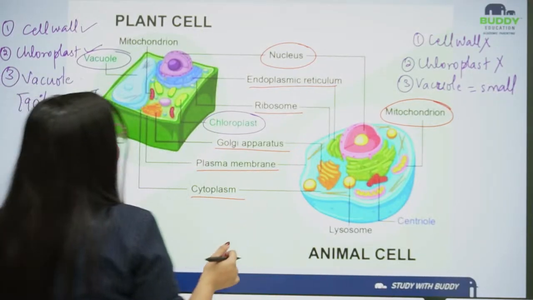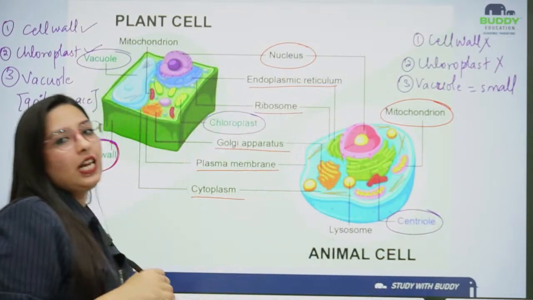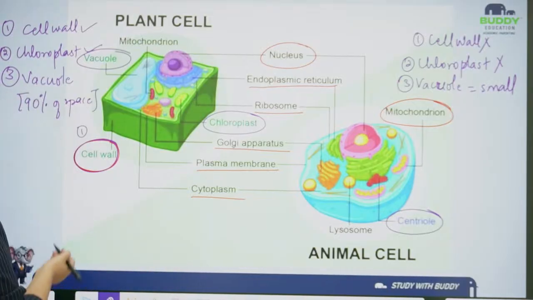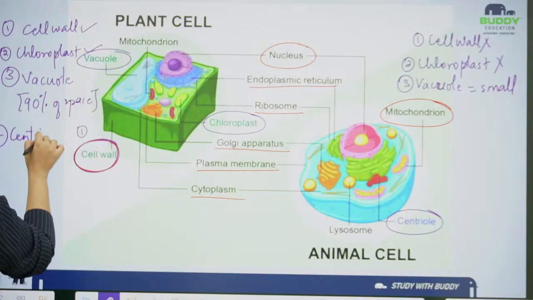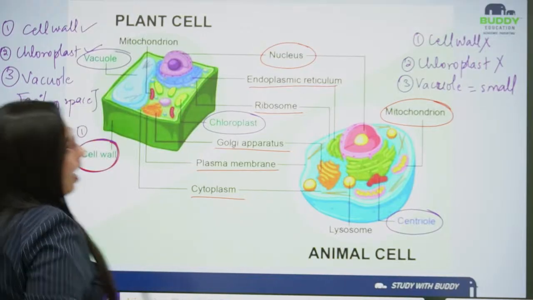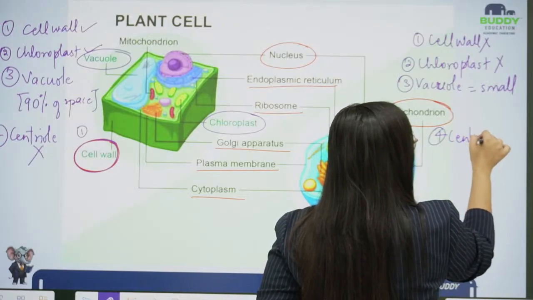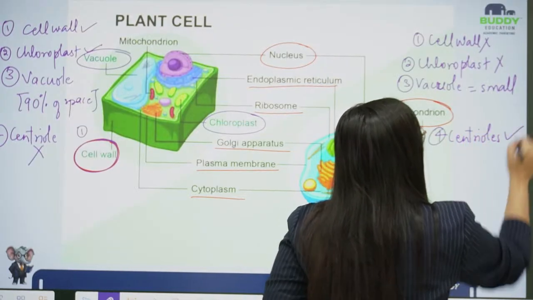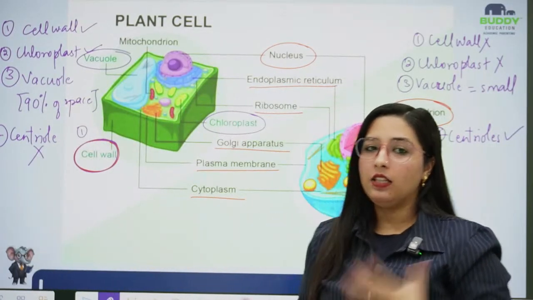Moving forward, the animal cell consists of centrioles, but the plant cell does not consist of centrioles. Centrioles are absent here, and if I talk about here, centrioles are present. So this is the basic difference between the plant cell and the animal cell.